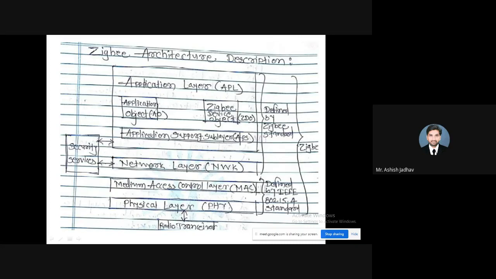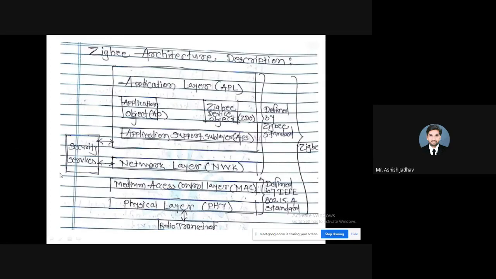After that, we have AO. AO stands for application object. So you will find it here, application object. Application object has only one responsibility to be performed. It sends and receives the appropriate data. After that, we have ZDO. ZDO stands for Zigbee Device Object. ZDO is responsible for initialization of the APS and network layers. Also, it performs device discovery and determination. These are the tasks associated with ZDO.